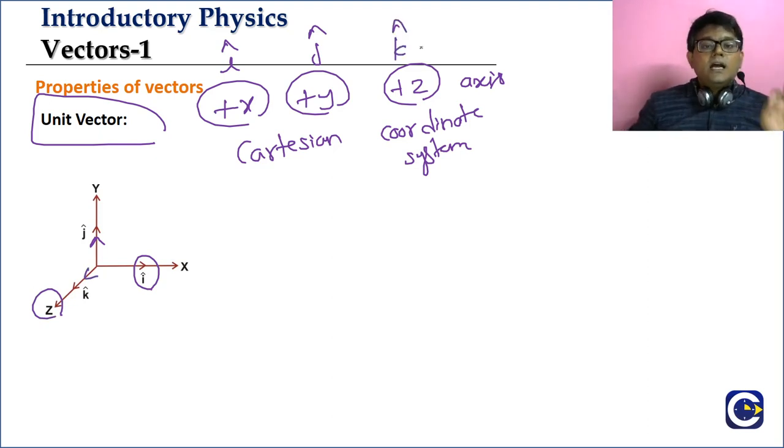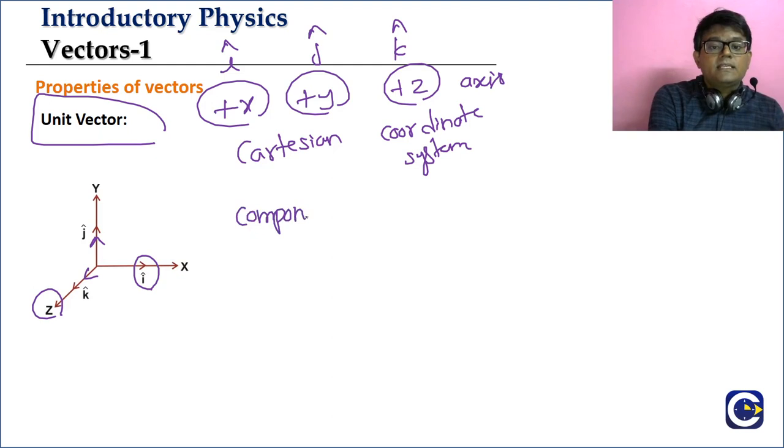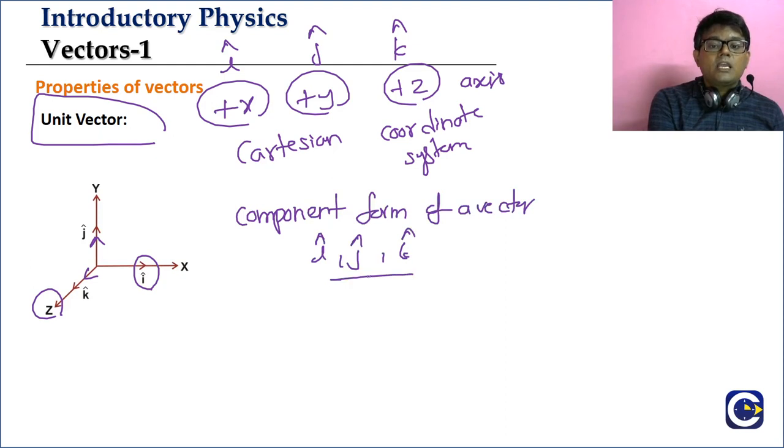The positive x direction unit vector is i cap, the positive y direction unit vector is j cap, and the positive z direction unit vector is k cap. We are going to use them when we go into the component form of a vector. I just gave some introduction now. In the component form of a vector, we will be using i cap, j cap and k cap.